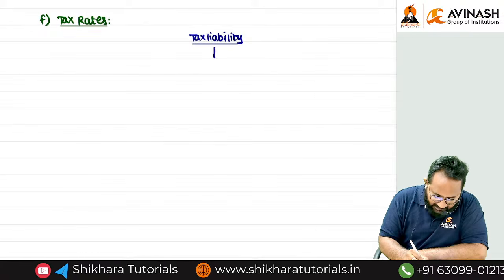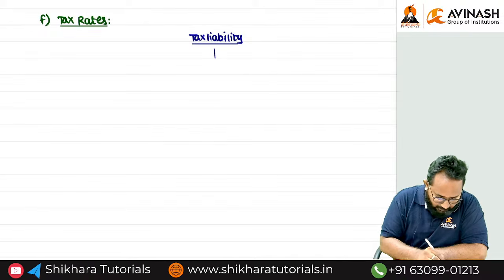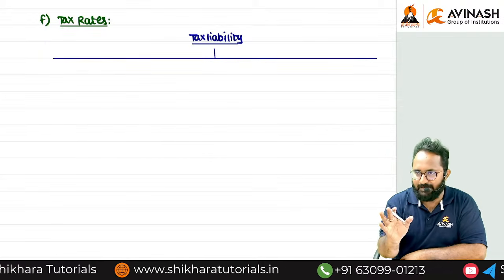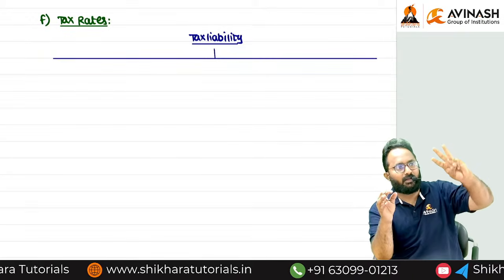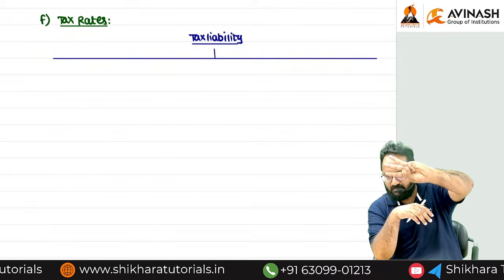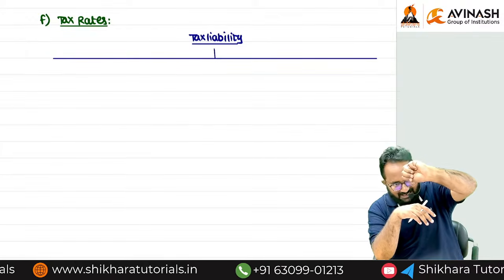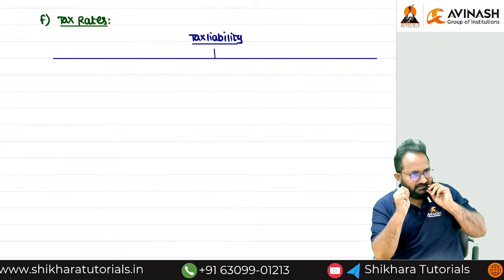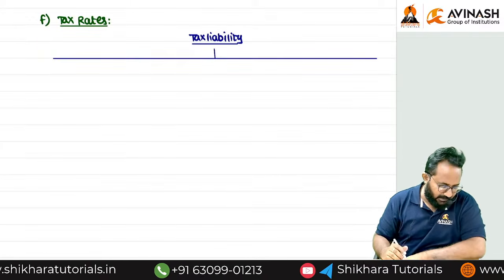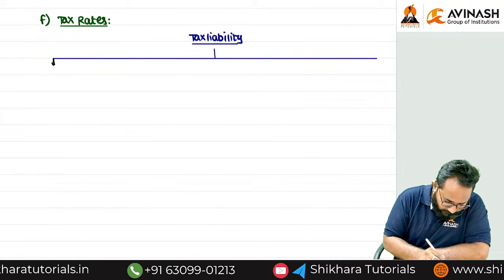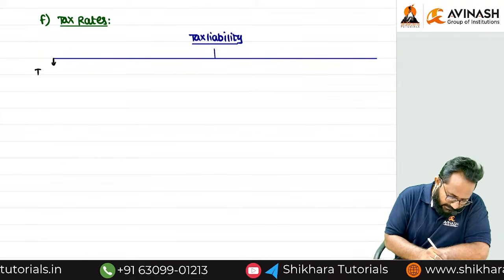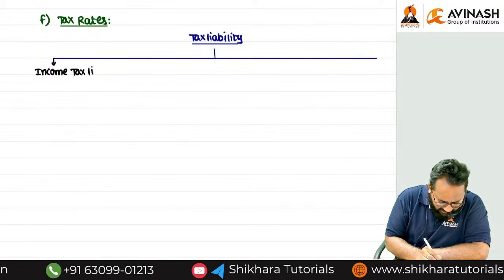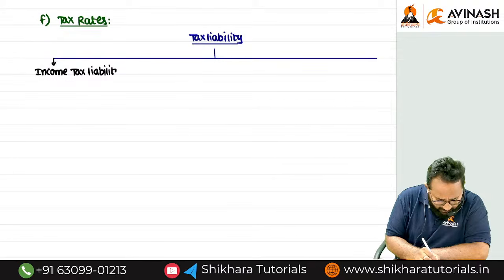Because if you want to calculate tax liability under Income Tax 2025, it includes 3 components. If you calculate these 3 things together, you can call it tax liability. Shall we discuss that? First one, any idea? Income tax liability. This is only the tax liability under income tax.